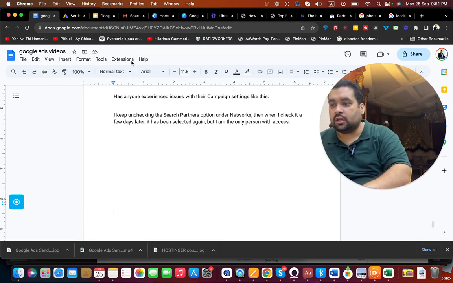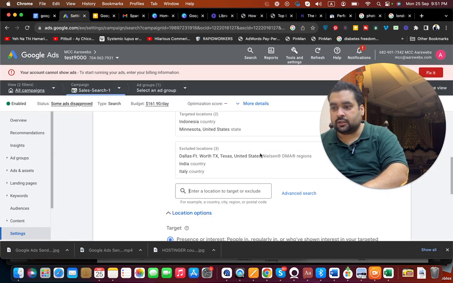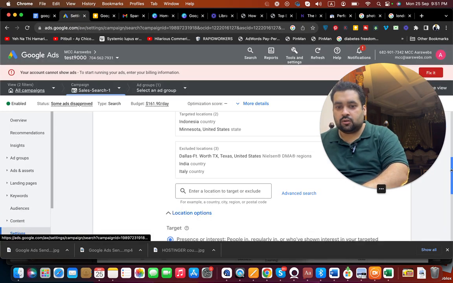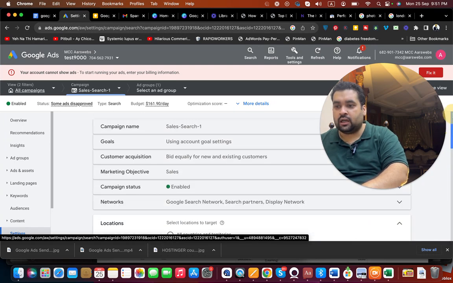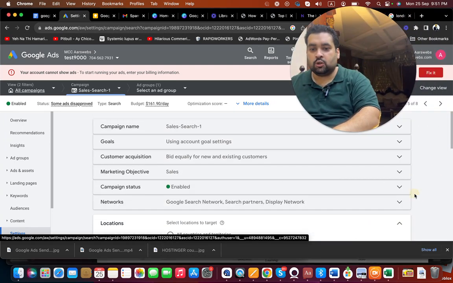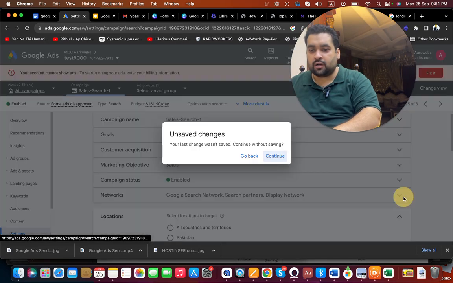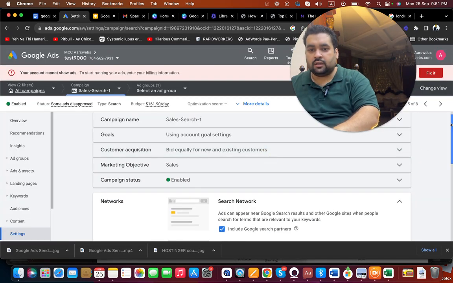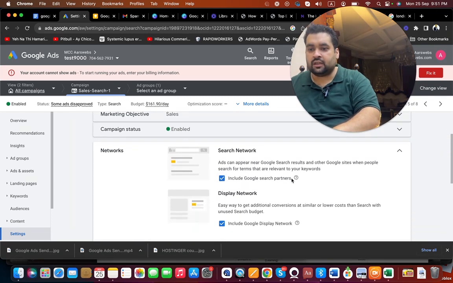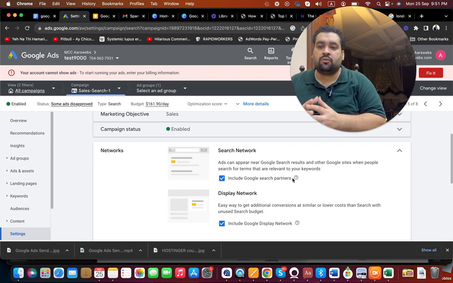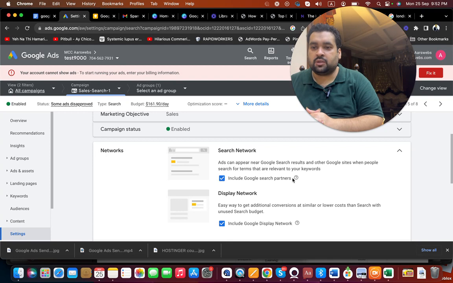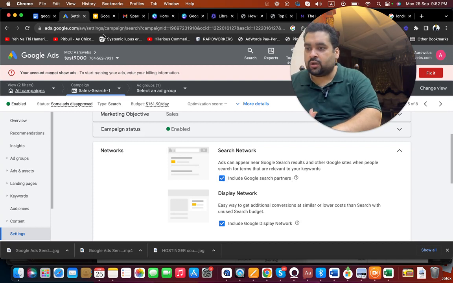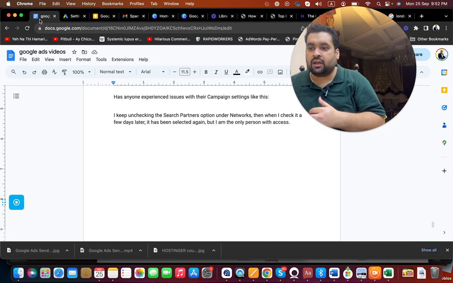Okay, for those who don't know, let me show first what this is. If you are in the Google campaign, you can see in the networks tab the search partners over here. In the search partners there is an include search partners option. When you include search partners, all of the people who are using Google search as a tool on their website for their customers or visitors to search on, your ads will appear on those as well. So the person unchecked it, and still it showed that it had been selected automatically again.